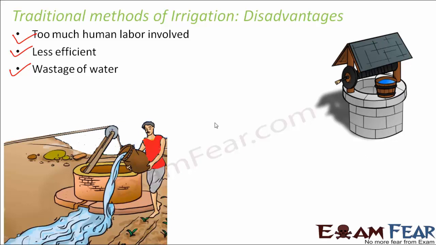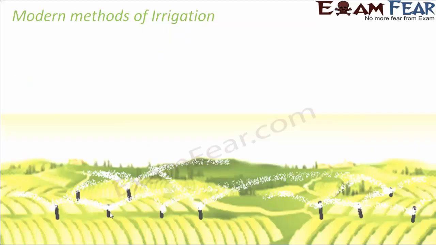So as you can see in this picture, this person is bringing the water out of this well, and then he is manually irrigating the field. Because of these disadvantages, modern methods of irrigation came up. So what are these modern methods of irrigation? Mostly there are two methods being used, that is the sprinkler system and the drip system.